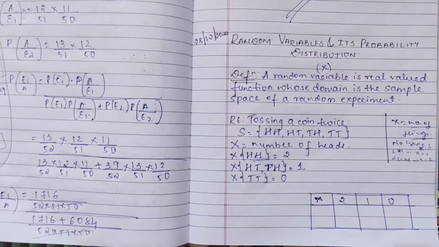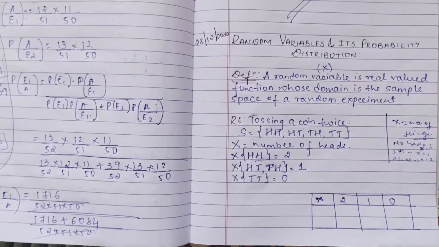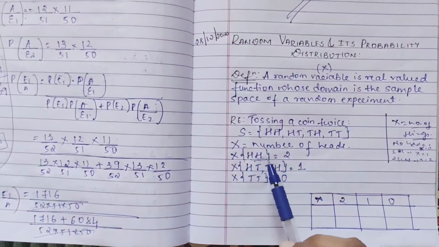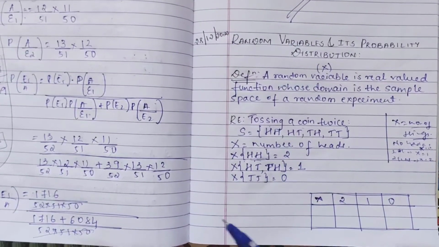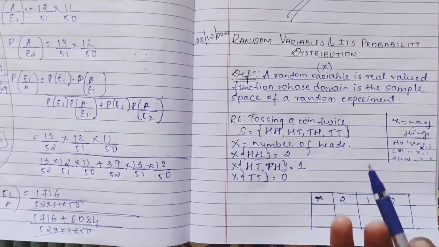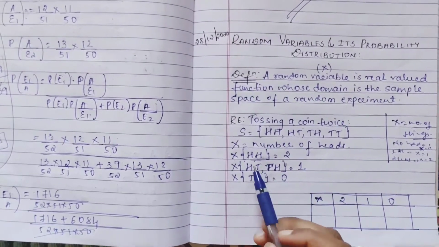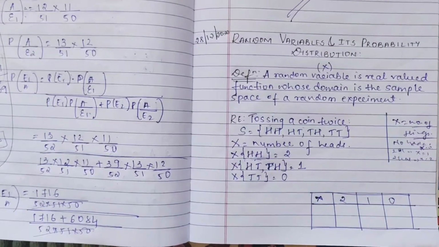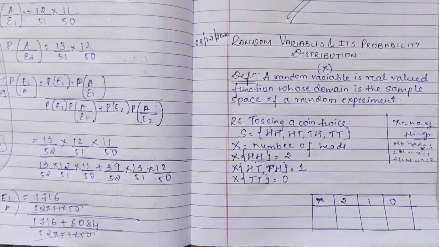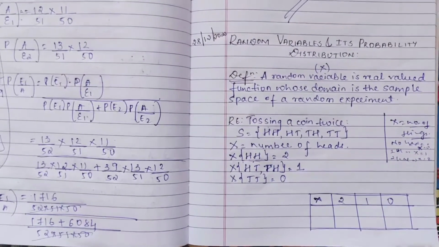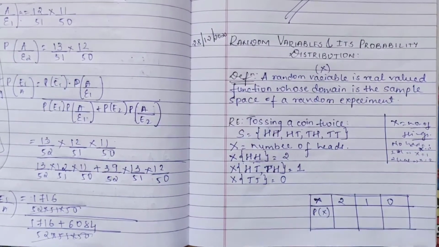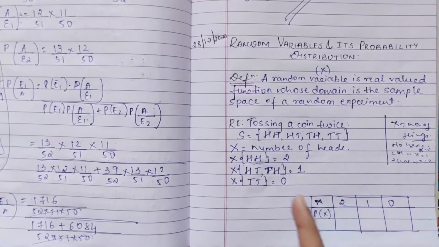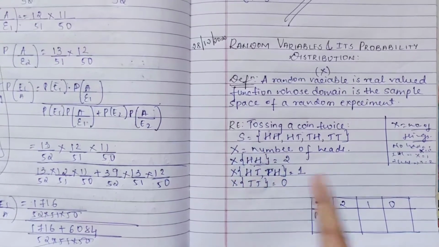So what is probability distribution? Now you have random values. For each random value, how can you tell its probability? So each value will also have its probability, right? So how will you find it? Now see, probability of x, I am telling. Now we are taking 2. So how are we finding its probability?